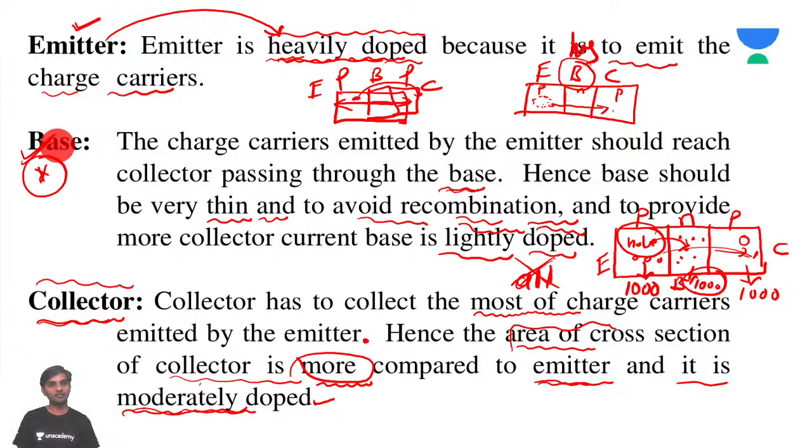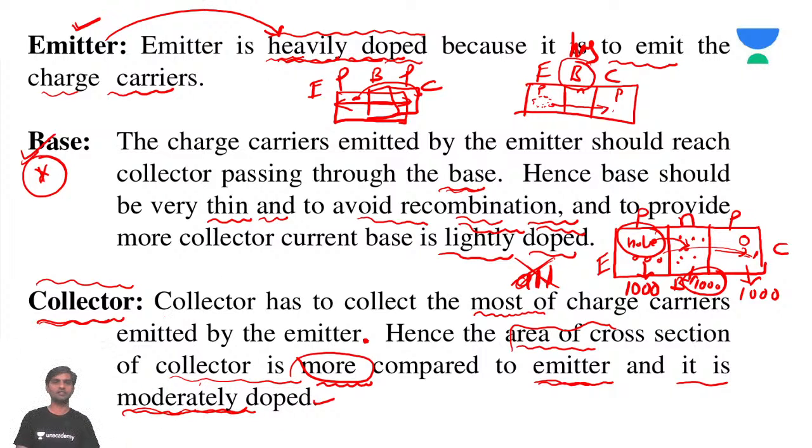And the base has to be very thin and lightly doped. The collector's job is to collect the charge carriers, and hence the cross-sectional area of the collector is more compared with the emitter, and it is moderately doped.